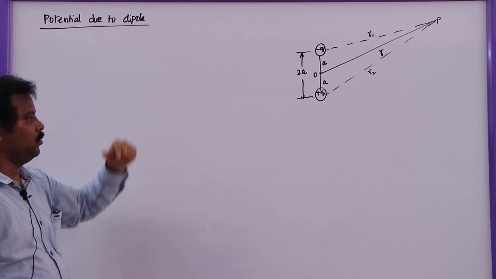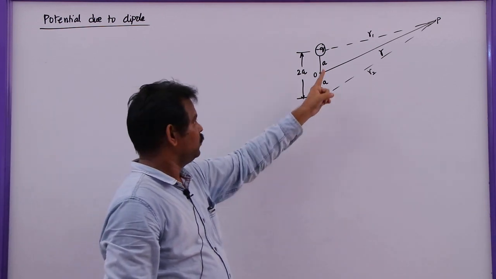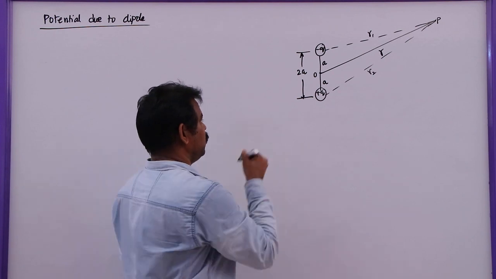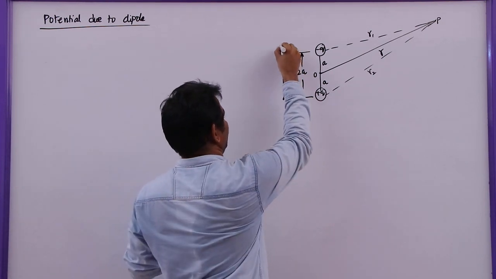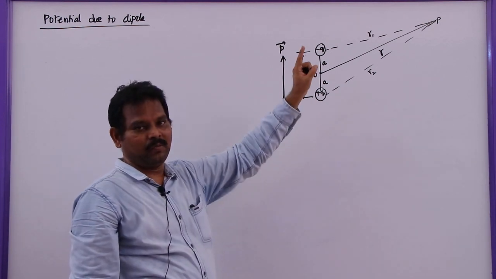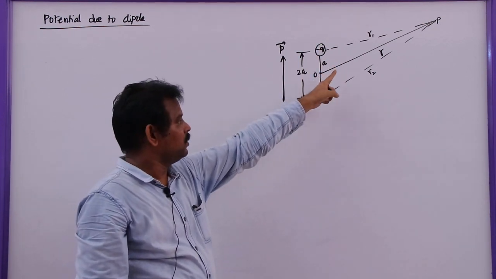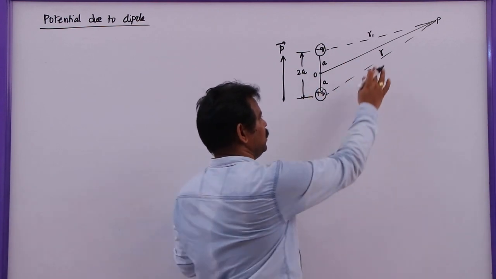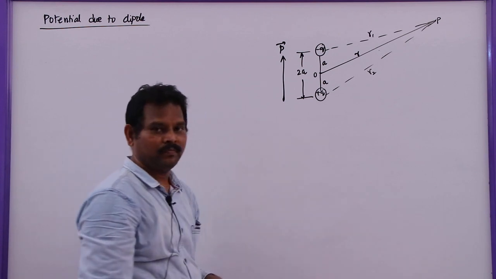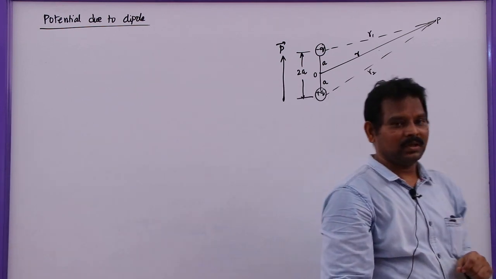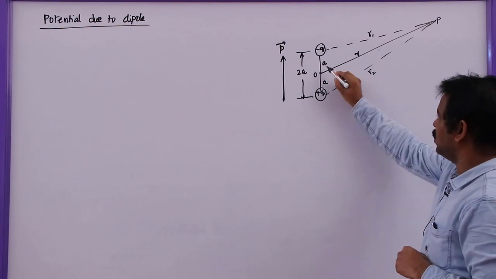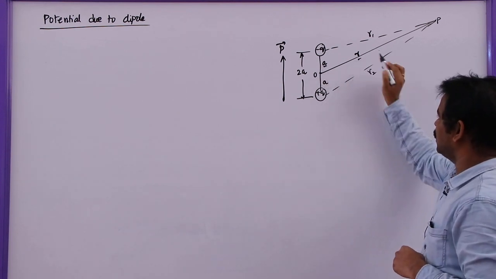Electric potential due to a dipole. Here I have taken a dipole with the charges -q and +q, distance between these two 2a, and dipole moment which is acting along the positive y-axis. We wish to find the potential at point P at a distance r from the center of the dipole. So the distance of this point P from the center will be r. Here, what are the distances r1 and r2 in terms of the known quantities? Here the known quantities are a and r.